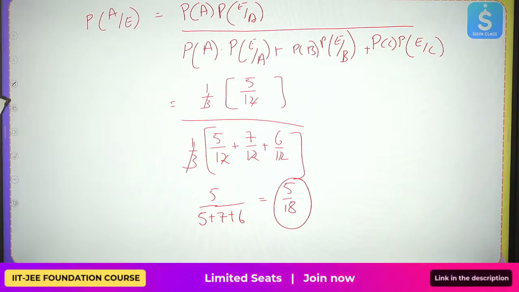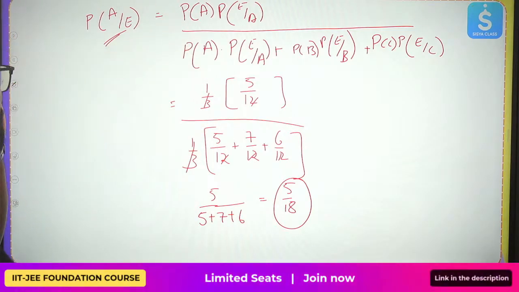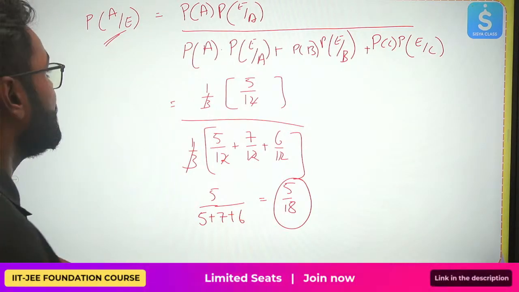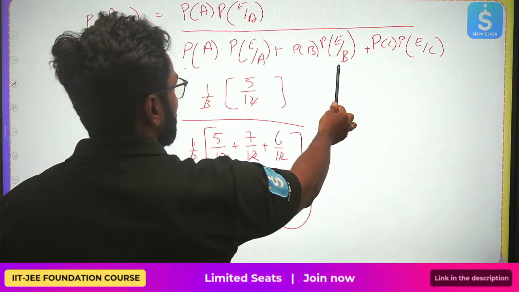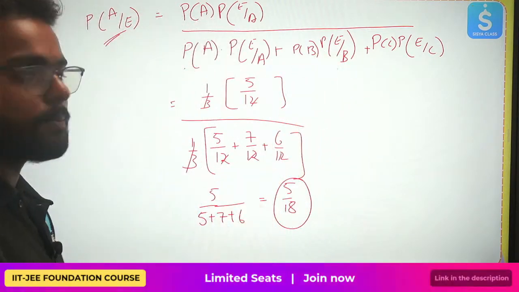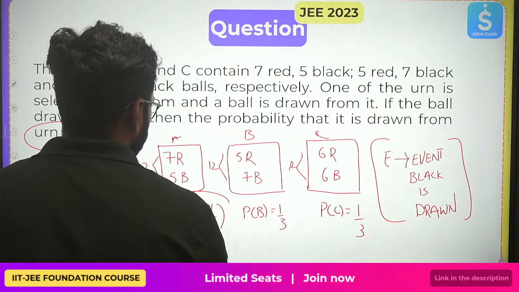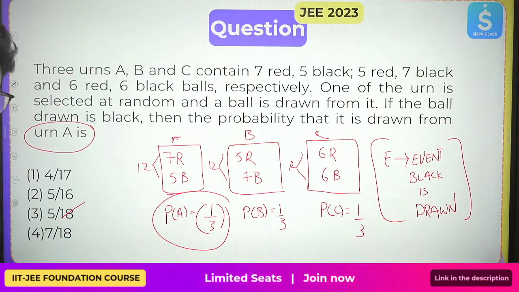The formula was P of A into E by A, and I wanted this, so I would directly multiply it. I have put my formula P of A into E by A plus P of B into E by B, and P of C into E by C, the total number of possibilities available. So I multiply 1 by 3 into 5, where 1 by 3 is the probability of choosing the first bag, because you have to consider that also.